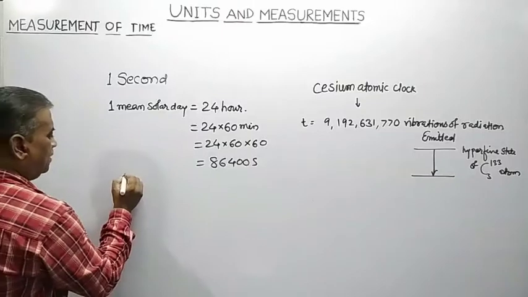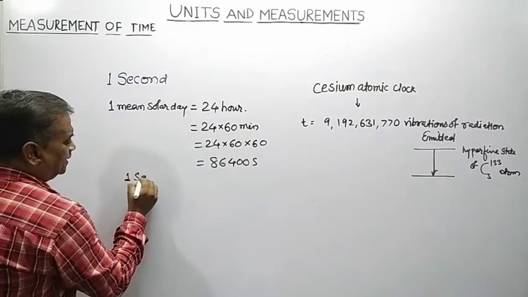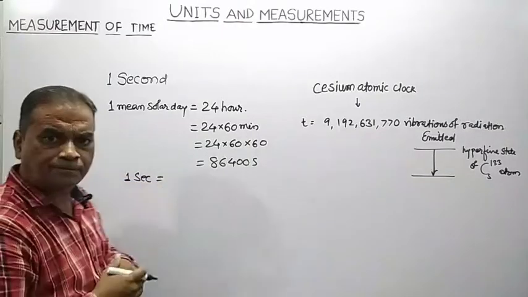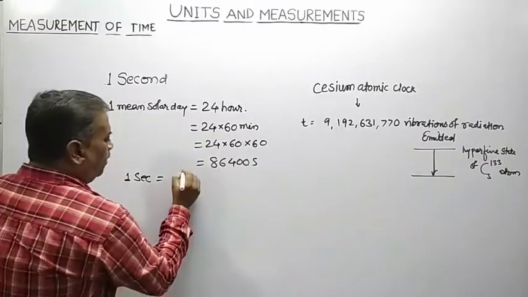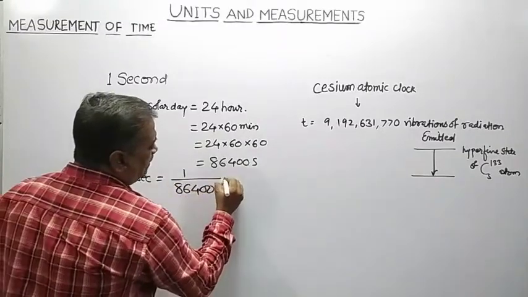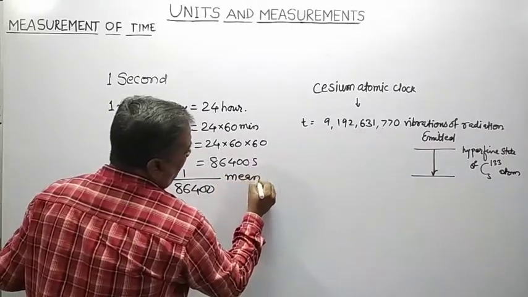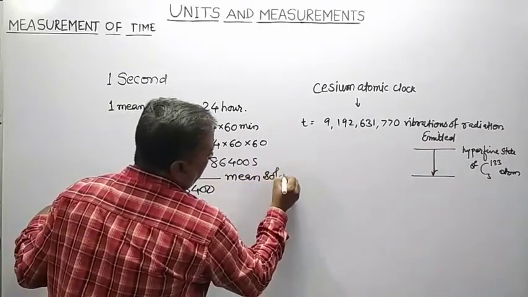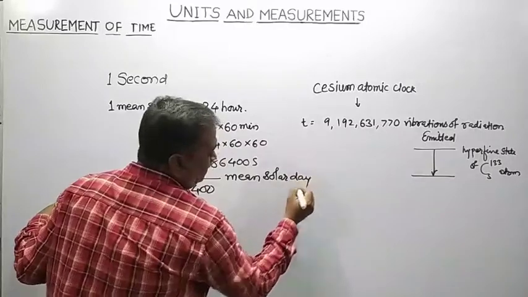So, from this, 1 second is defined as 1 upon 86400 of a mean solar day.